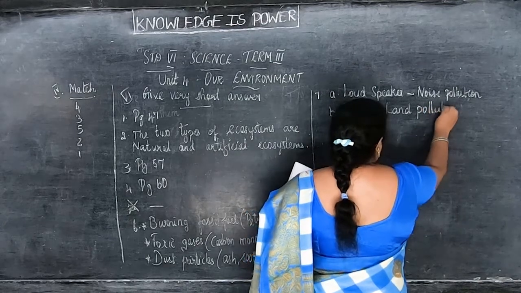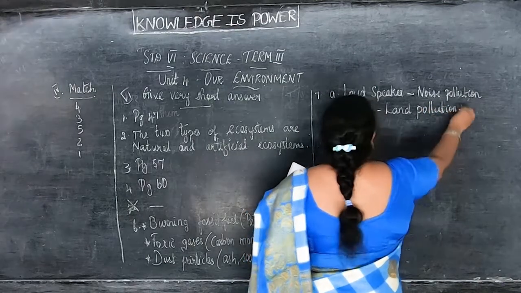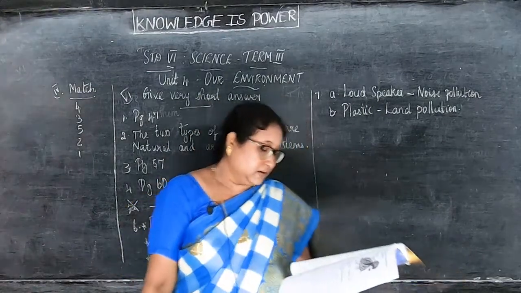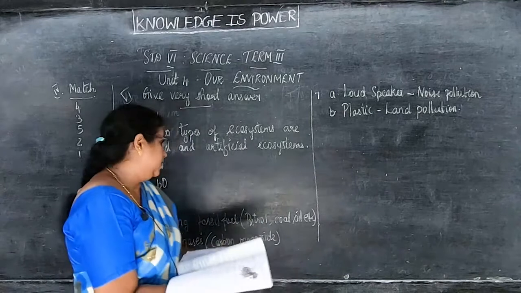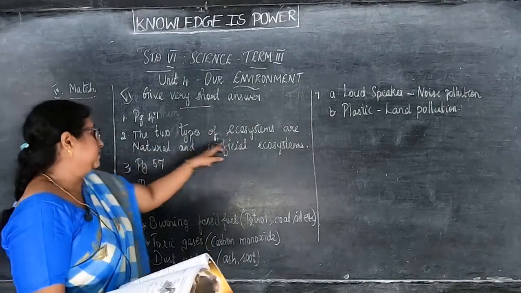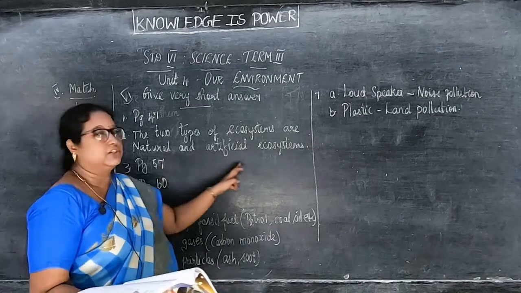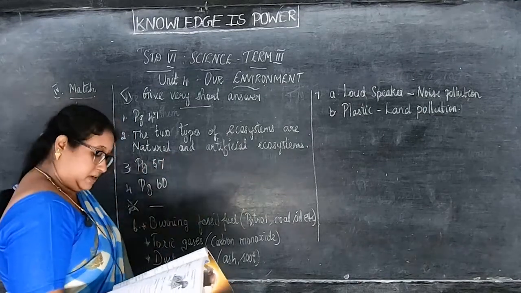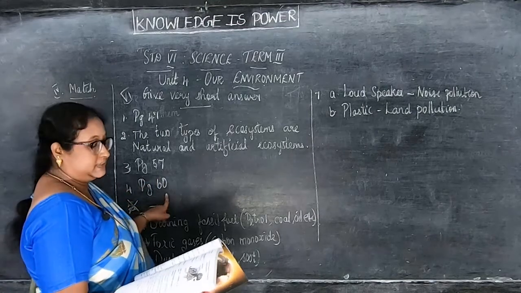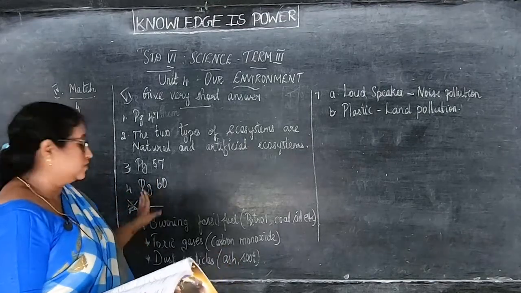Did you get, children, all these 7 questions? Have you all marked and written in your classwork? First one is page number 47. Second answer is the 2 types of ecosystems are natural and artificial ecosystems. Third one is page number 57. Fourth, page number 60. Fifth one, no need that question and put a cross there.